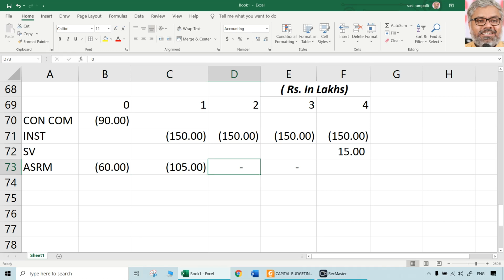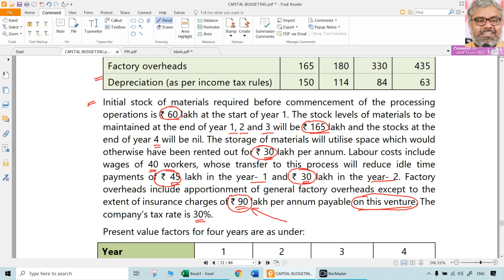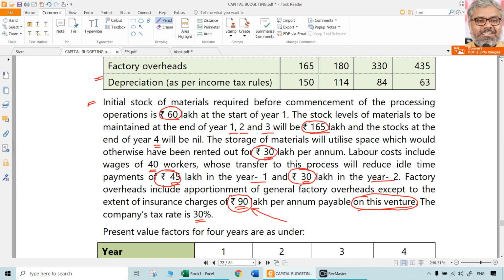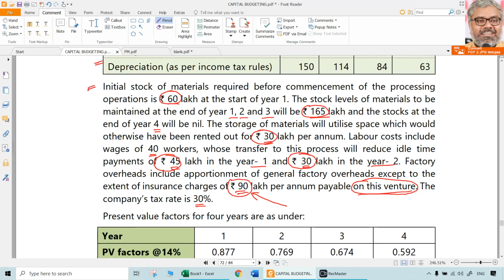Means opening stock, closing stock will be same. But at the end of year 4, it will be nil. Means what? Entire 165 lakhs will be released. So it will be a positive cash flow. So year 0, year 1, it is negative. In year 4, it is positive. That is a release of working capital in the form of stock of raw materials.